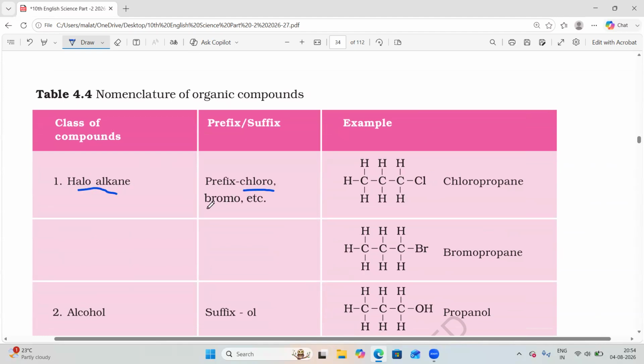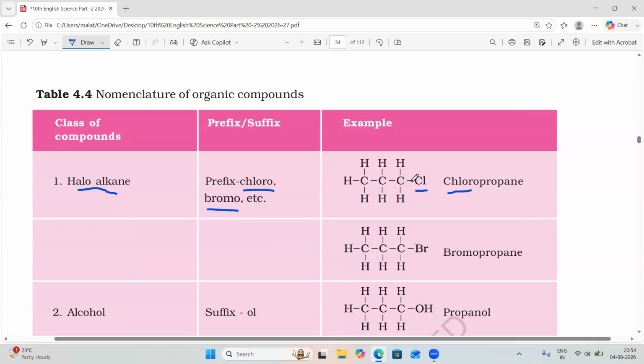Chloro or maybe bromo. If you observe here, CH3, CH2, CH2, Cl. What is our rule? First you should decide whether it is a prefix or suffix. As we studied above, if the functional group is chlorine, then it is the prefix, so we write chloro.